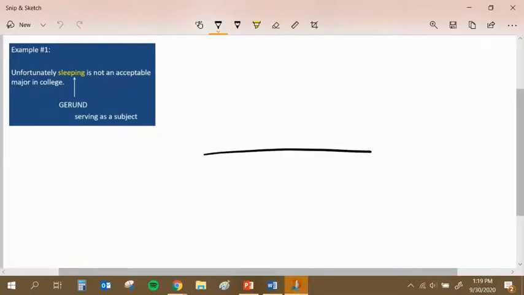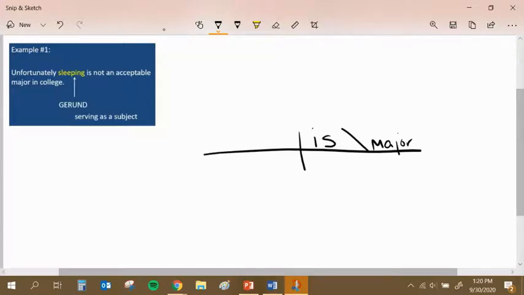And what I want to do is I love anchoring to my verb. My verb is. It's not sleeping, but it is. All right, so there's my verb. And the to be verb should have either an adjective or a noun or something that tells me time or place. This one has a noun, major. So I'm going to put a slanted line and I'm going to put the word major right here.